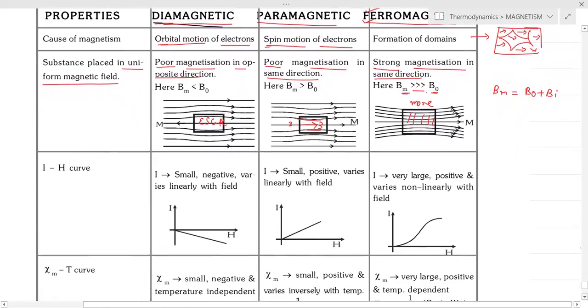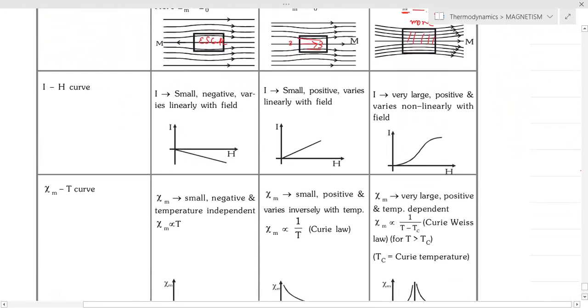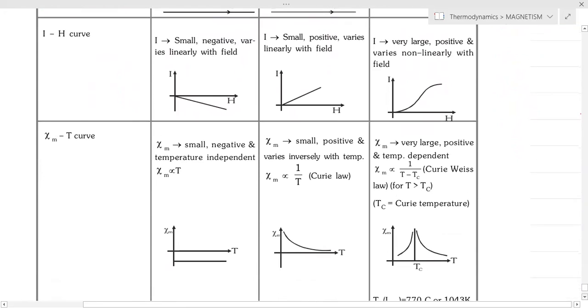The next point is very important: the I-H curve. Before understanding the I-H curve, we first need to understand magnetic moment. Here the magnetic moment is very high, which means all the dipoles try to align in the field direction.